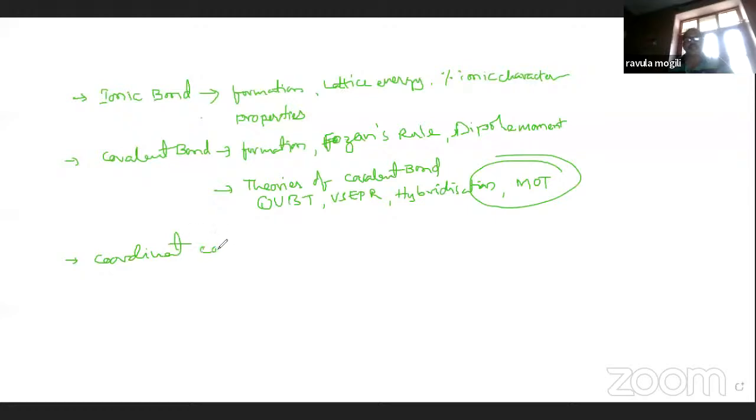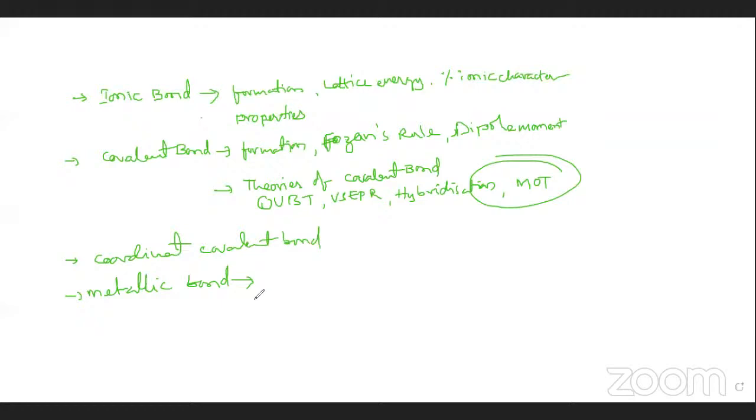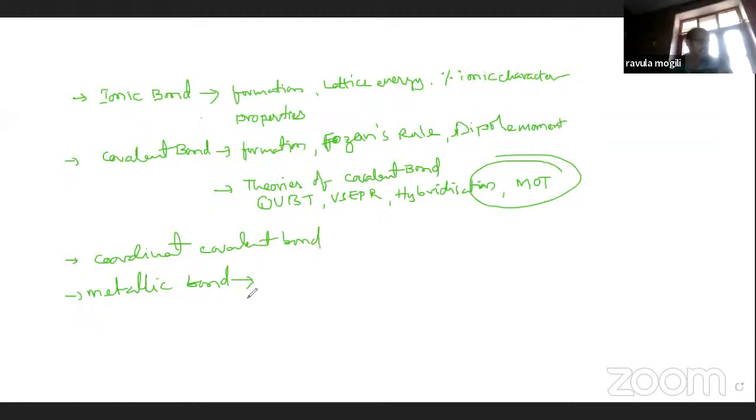Here, metallic bond. In that one, free electron theory. There are three types of theories: free electron theory, VBT theory, and molecular orbital theory. Now one more is hydrogen bonding. So these are discussed in this unit.